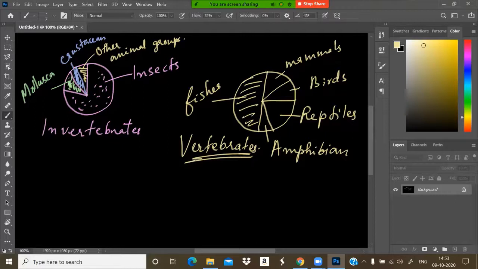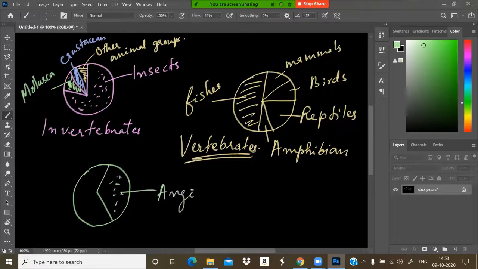And when it comes to plants, in a pie diagram for plants we can see angiosperms, flowering plants. Then come ferns, then mosses.